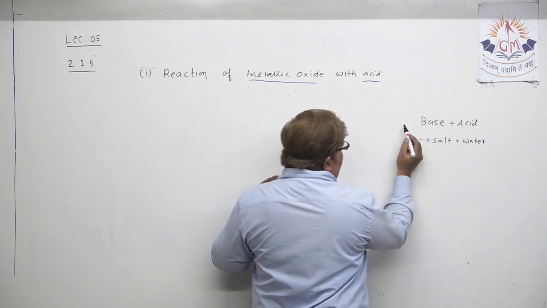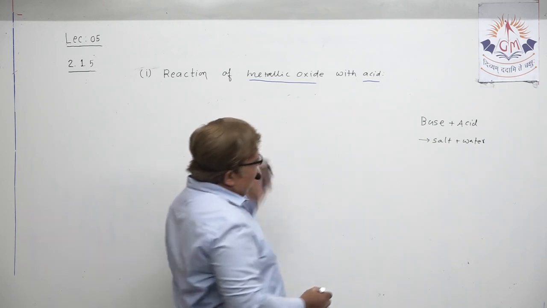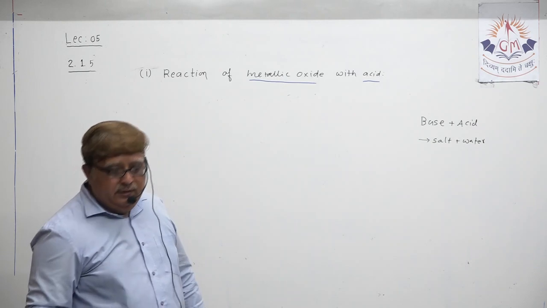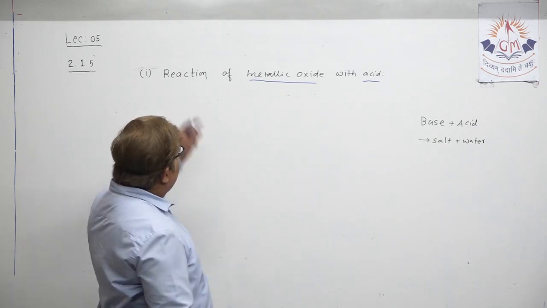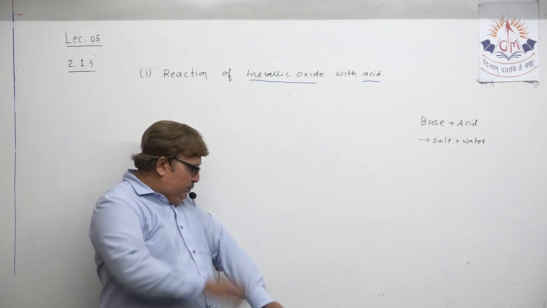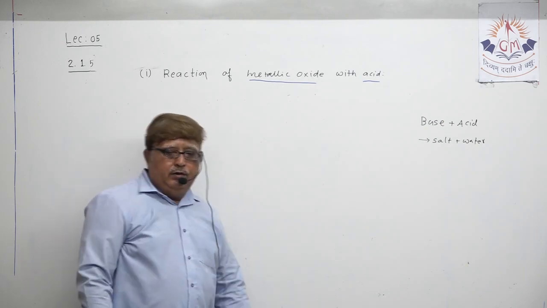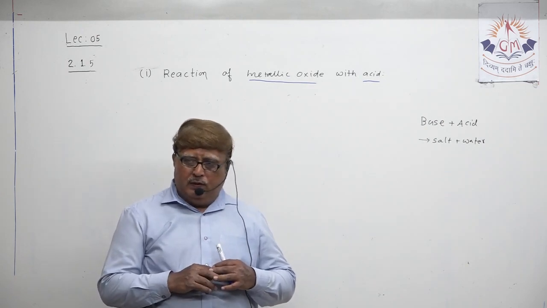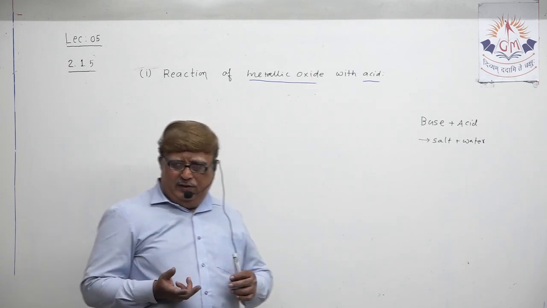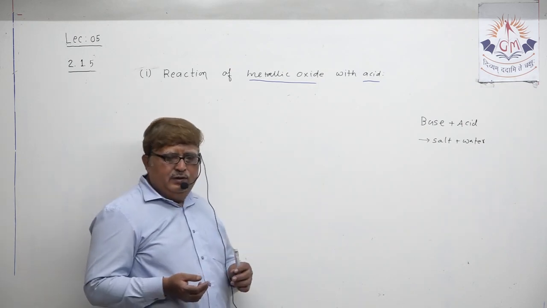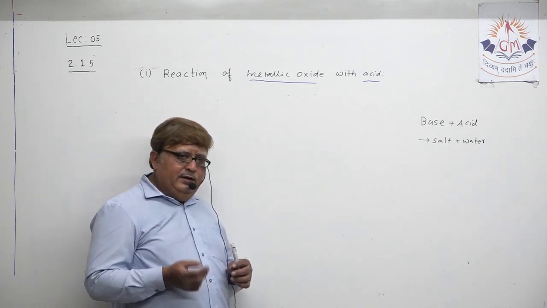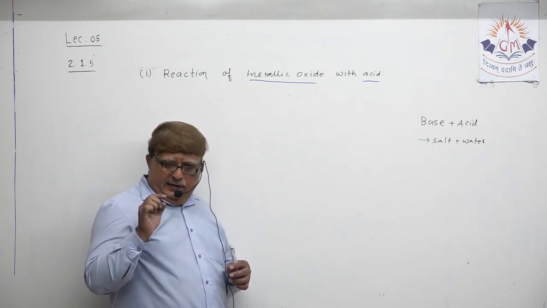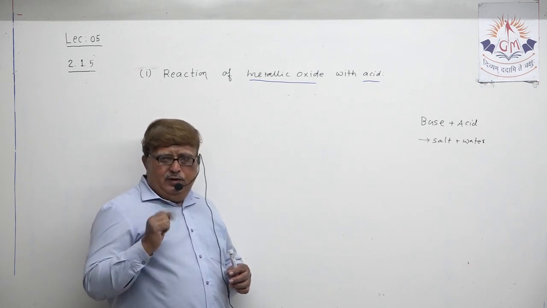I have written this for your reference, which you will understand when we study this chemical property in detail. Reaction of metallic oxide with acid. Any metallic oxide we can take for simplicity. One important point we are going to discuss at the end of the lecture.